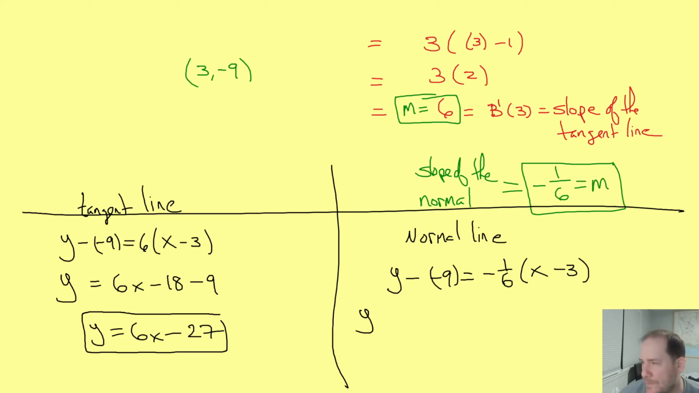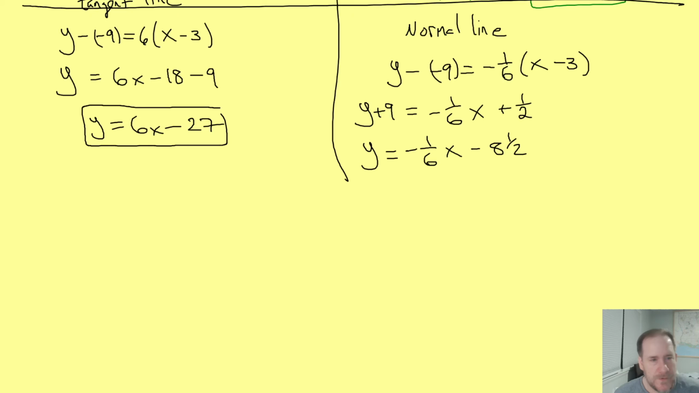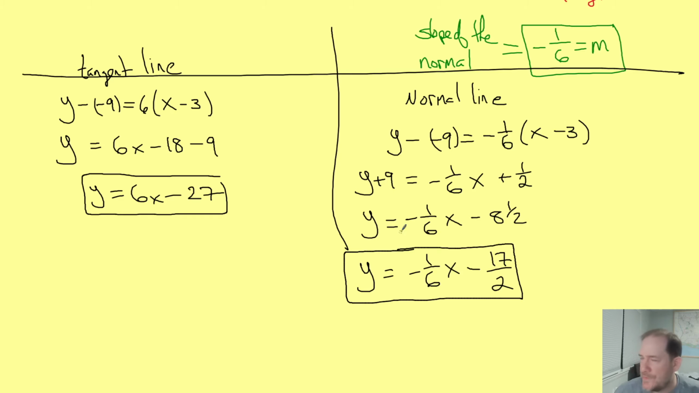Then for my normal, I get y plus 9 equals -1/6 x plus 1/2. Then if I'm taking 9 away, I get y equals -1/6 x, and if you take 9 away from 1/2, you'll get -8.5. And of course, you know that I hate mixed numbers. So as an homage to me, you'll rewrite that and call it y equals -1/6 x minus 17 halves. And then I hope those two answers make sense.